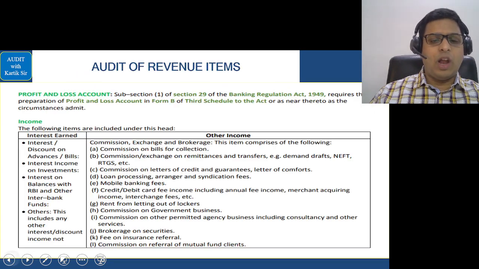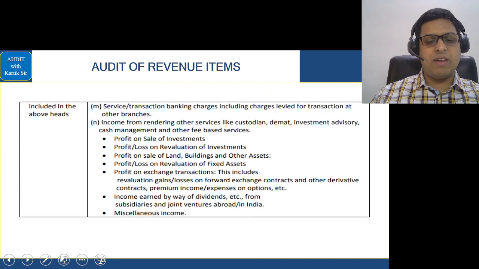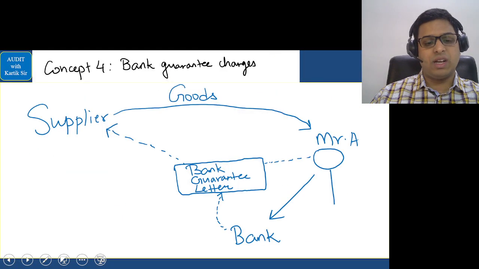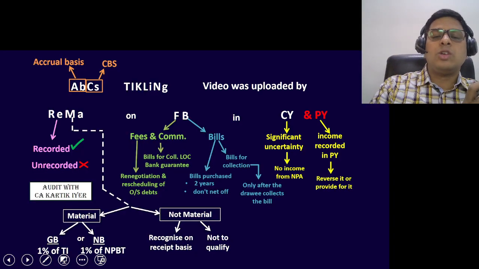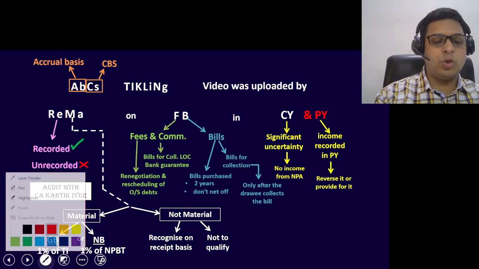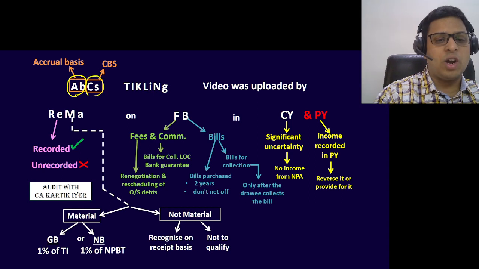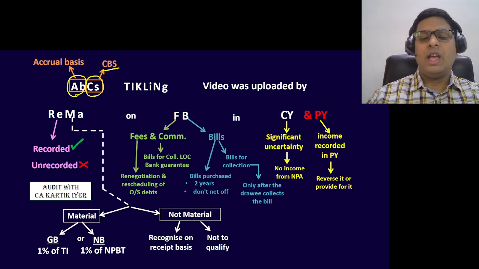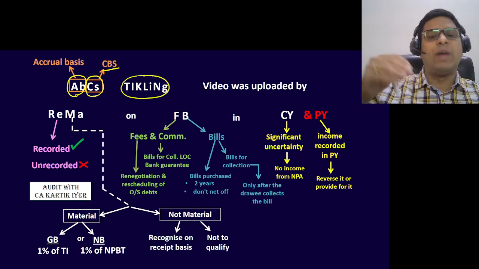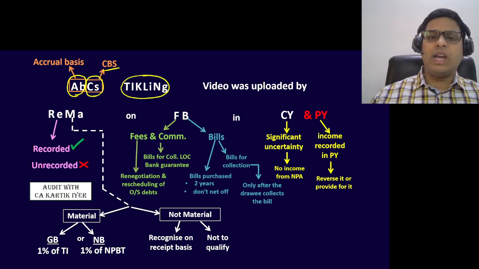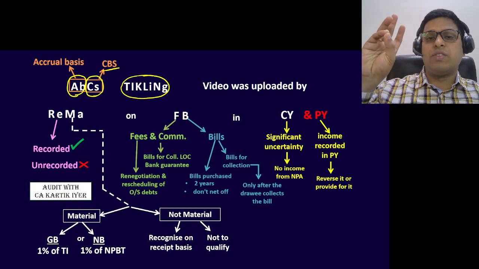Okay, now we enter the next area called audit of revenue items. So let's do this. In audit of revenue items, we have the first and the most important answer, which is this area. These were the concepts explained in the class, so I'll come to the answer directly. In this we saw, first of all, the revenue should be recorded on accrual basis, and nowadays it is recorded on the core banking system. Okay. Now after that, for pledging matters, if the loan has been given by the bank and pledging matters have been taken as security, pledging, as you know, again, term deposits, Indira Vikas Patra, Kisan Vikas Patra, National Savings Certificate, and life policies.